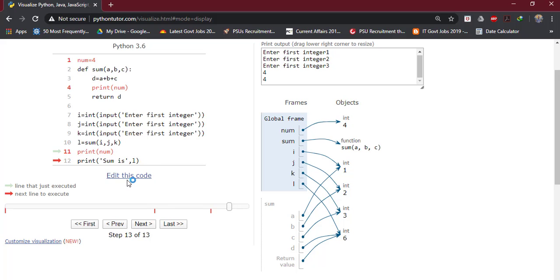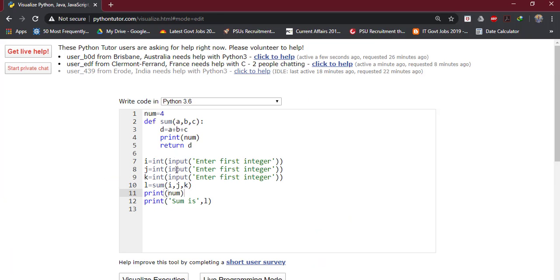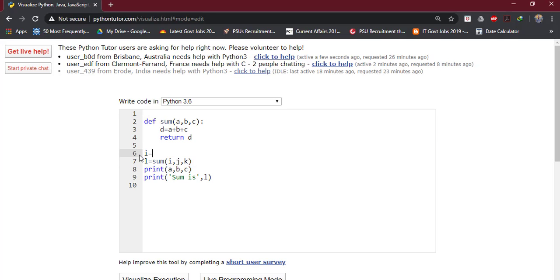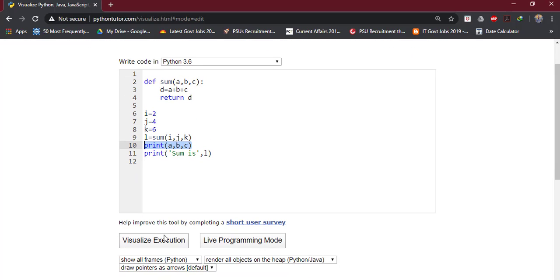So let us change one thing in this program. If I try to print the value of a, b, c here, what do you think? Let us remove this global variable, and also let us take these values from the user only. i equal to 2, j equal to 4, and k equal to 5, 6. So what do you think? What will this statement do? Will it give an error or not?